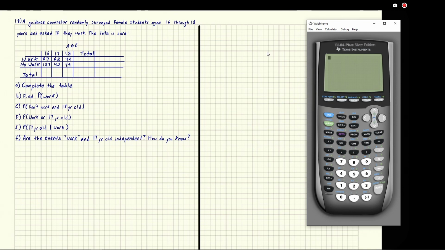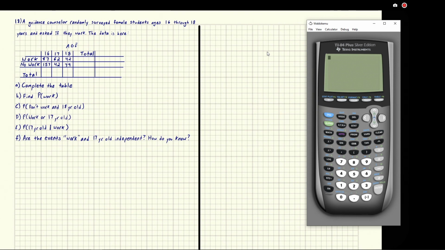Eric Burgess here, a guidance counselor, randomly surveyed female students ages 16 through 18 years and asked if they work. The data is shown here. So here's our data, and they want us to find some probabilities. So first up, part A, complete the table.